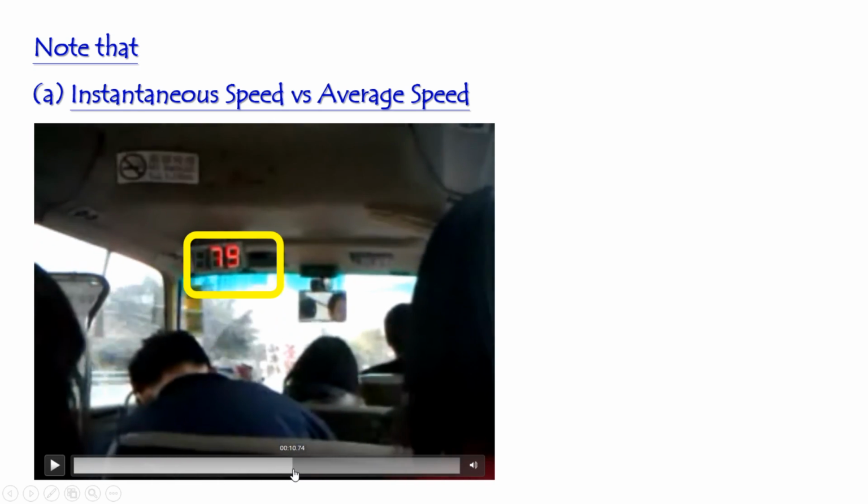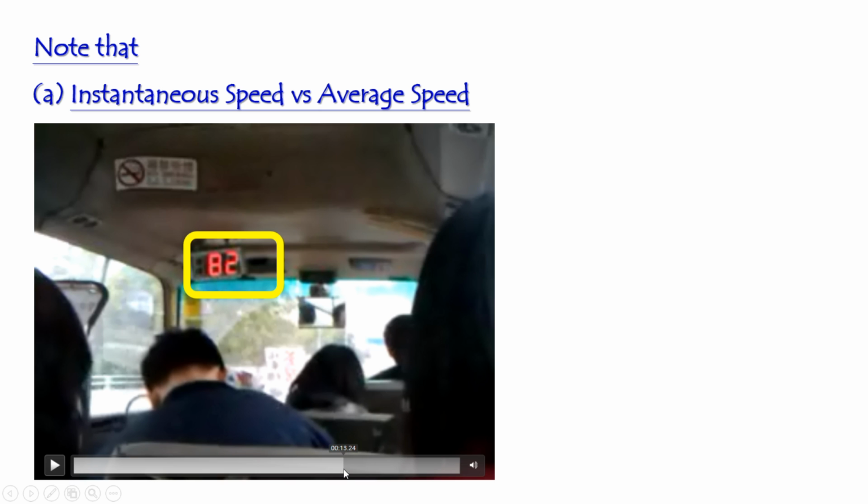That means the speed of the minibus at this particular time is equal to 78. But it is not a constant. The minibus did not move at a constant speed. So the speed will change from 78 to 82. 82 means the speed of the minibus at this particular time.